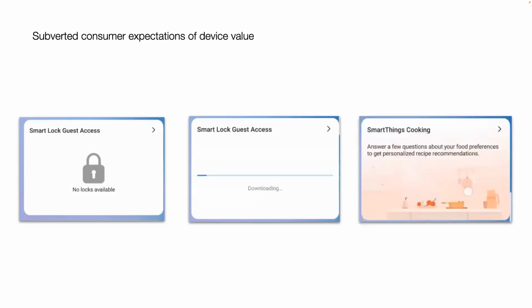Similarly, another tile suggested to us that users can get personalized recipe recommendations as a provided feature, but again, this feature wasn't included out of the box. Interacting with it requires users to register with a third-party service, including new account registration and additional consent requirements. So when design inconsistencies like this mislead users on the strings that are attached to the features or capabilities, users risk spending money on something that can demand more money or data from them later on, just to access features that they assumed were already included.